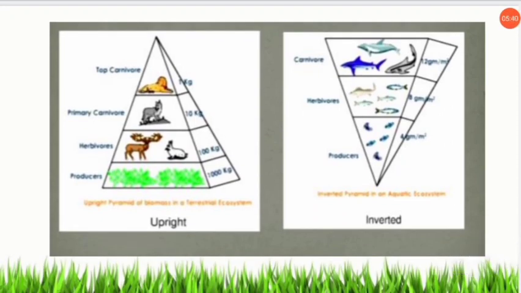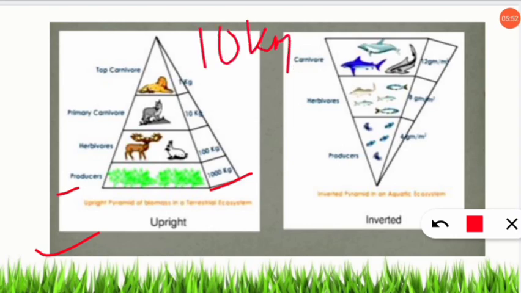In this diagram, on the left hand side, it is given about the pyramid of biomass that is upright. So here the producers, as I have given the example, 1000 kg of trees are present. So let us assume here the area is 10 kilometer square. It is less, but we should consider, let us say, approximately. So in that, 1000 kg of producers are present.